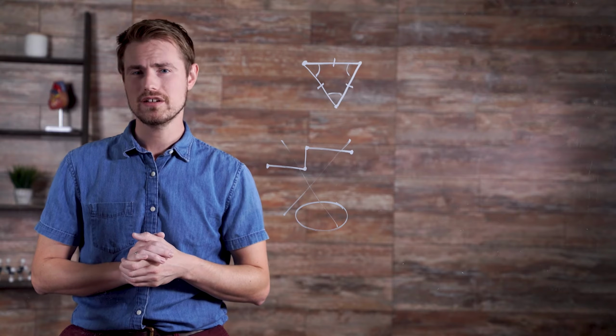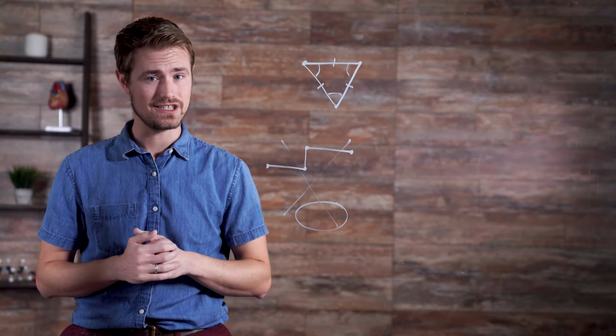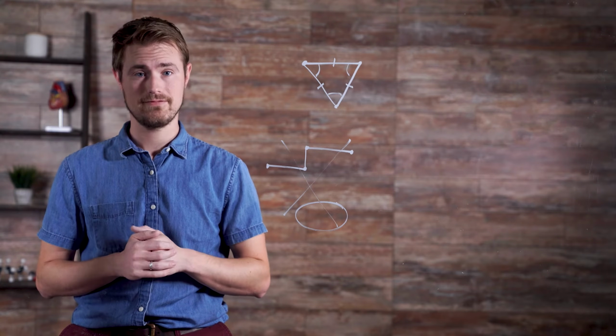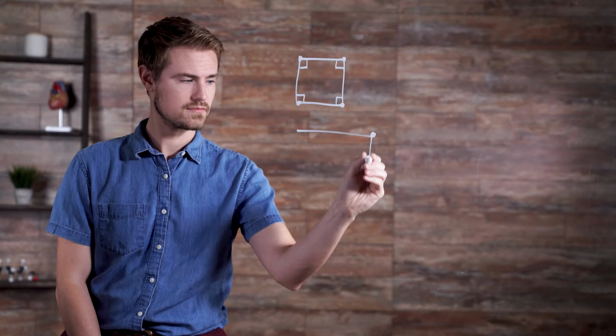Polygons can be regular or irregular. Regular polygons have congruent edges and congruent vertices. For example, this is a regular quadrilateral. The edges are the same length and the vertices have the same measure.